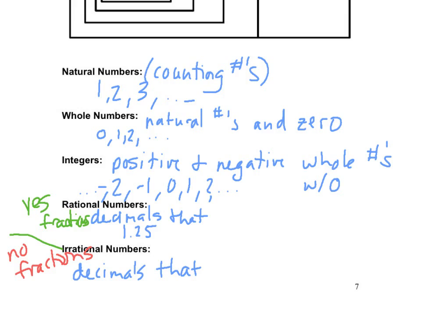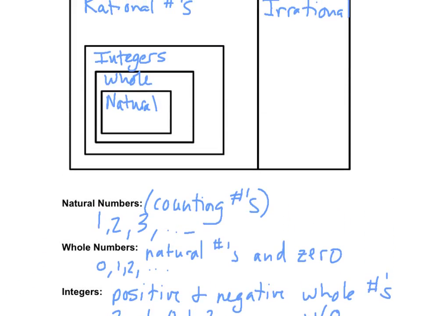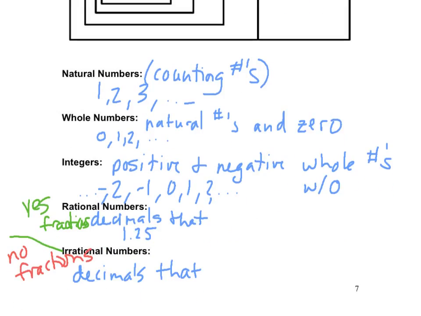Or maybe this will help. If I give you an irrational number, like pi. Pi is irrational. What's special about pi?